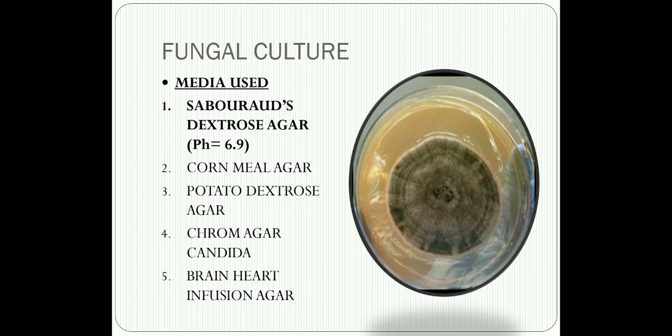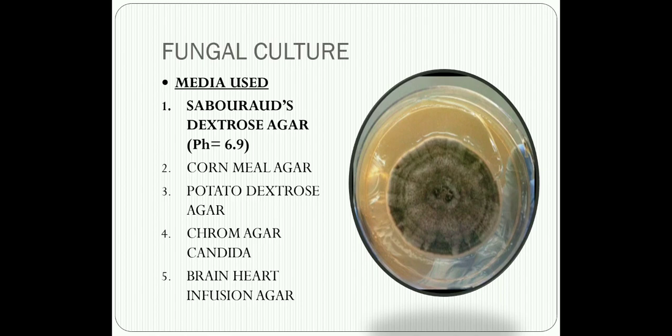Cycloheximide is incorporated to inhibit the rapidly growing saprobic fungi which could overgrow the slow growing primary pathogens. Okay. However, this antibiotic cycloheximide is also known to inhibit the growth of certain pathogenic species, or I should say opportunistic fungi like Aspergillus fumigatus and Talaromyces marneffei. So whenever we are suspecting these fungal infections, we do not add cycloheximide to Sabouraud's dextrose agar.